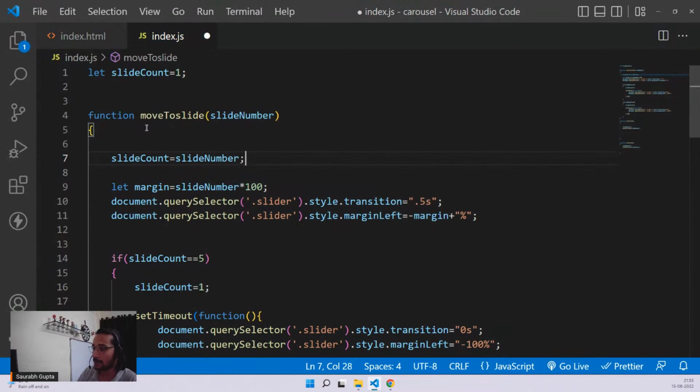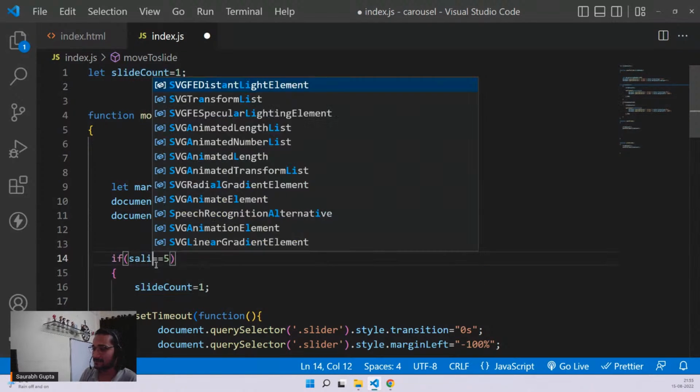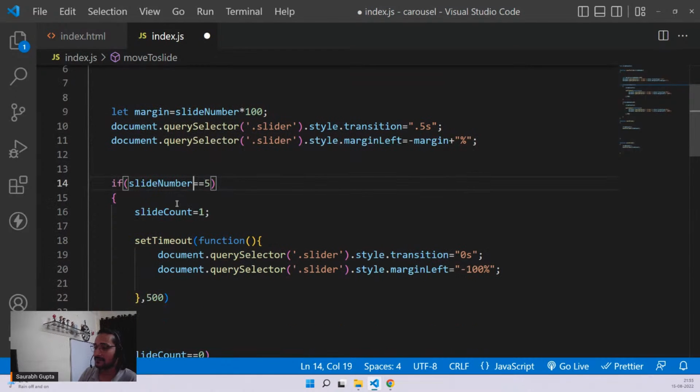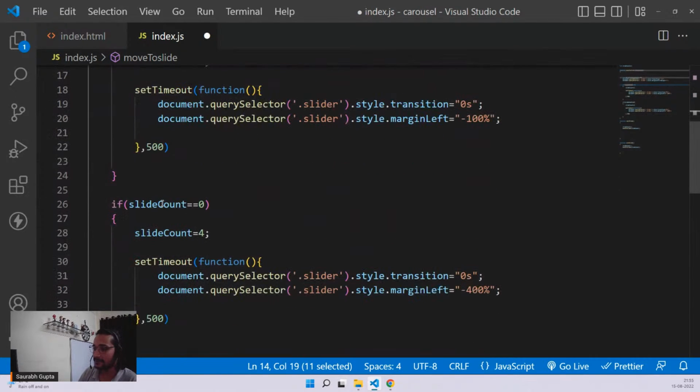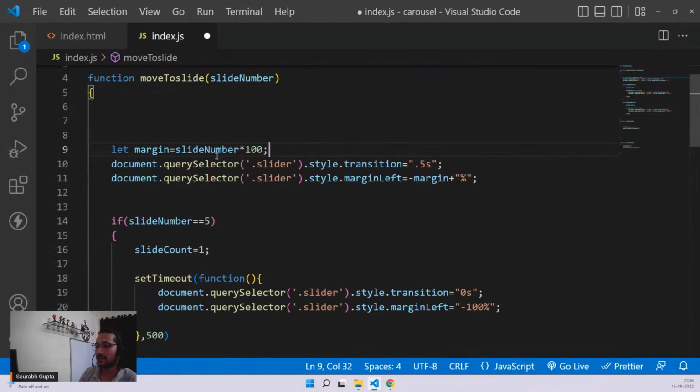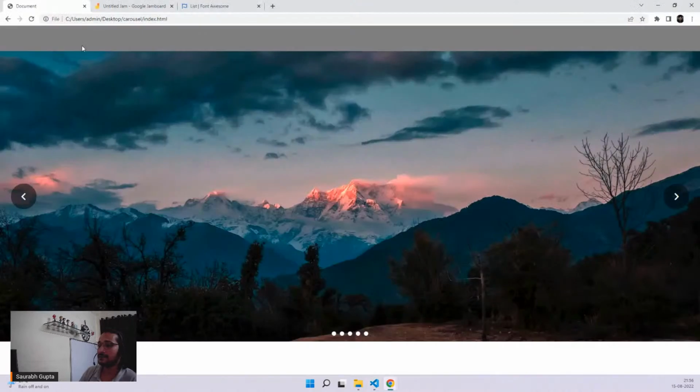Or why? Just use the slide number here. So bad from me about thinking it in that way. That's all. Just use the slide number here, no need to use slide count. Now it's perfect.